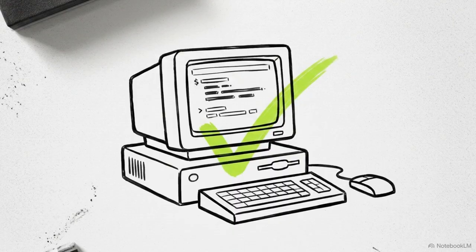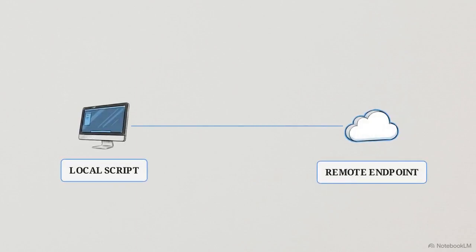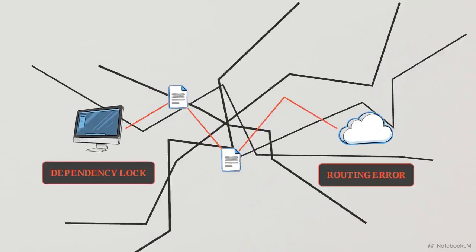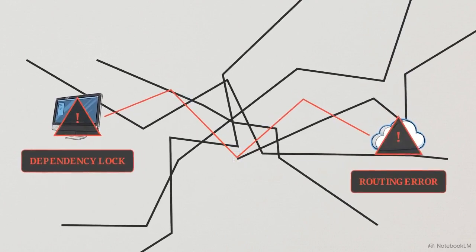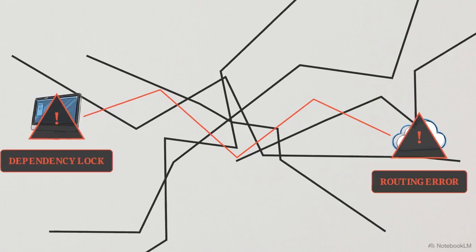Firing up a local Python script to trigger an AI model's API is simple, but trying to orchestrate a continuous, multi-model production pipeline on a serverless GPU environment breaks almost immediately. This diagram shows the baseline architecture a developer typically builds first, a simple local script node firing raw API requests directly at a remote Hugging Face space endpoint. But at scale, this naive approach collapses under dependency locks, memory constraints, and continuous routing errors.